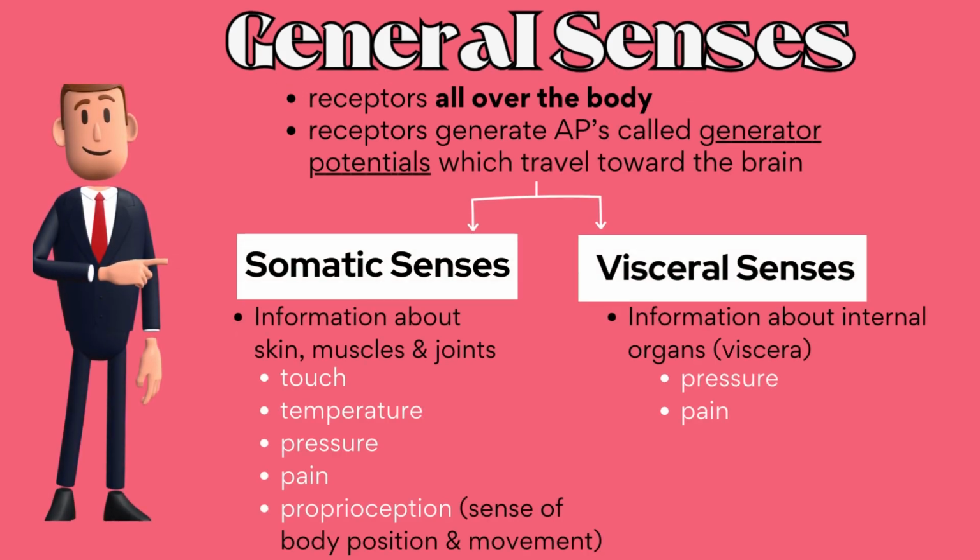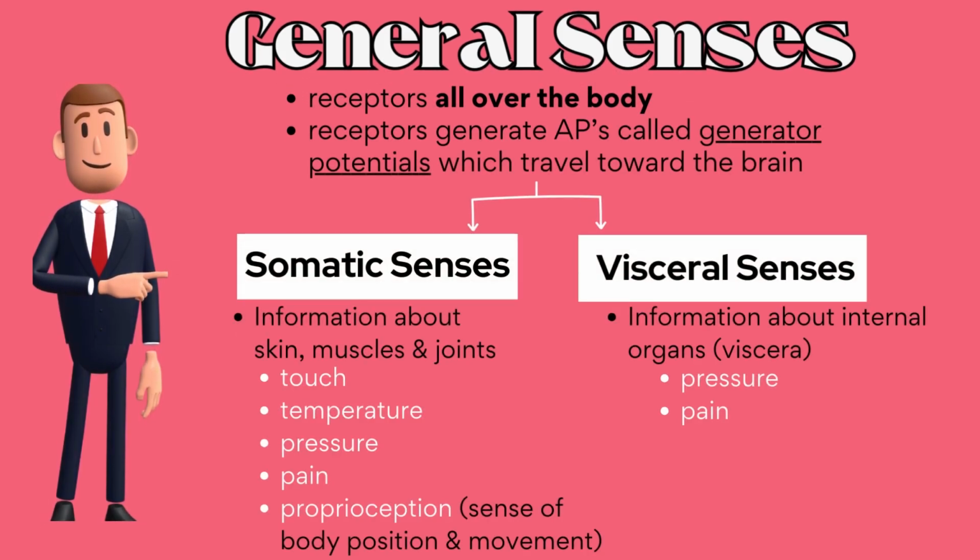General senses have receptors all over the body. General sense receptors generate action potentials called generator potentials, which travel towards the brain. General senses are divided into 2 groups, somatic senses and visceral senses. Somatic senses provide information about the skin, muscles, and joints. Somatic senses include touch, temperature, pressure, pain, and proprioception.